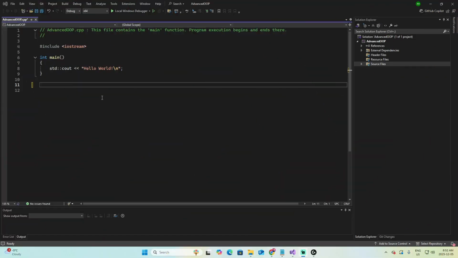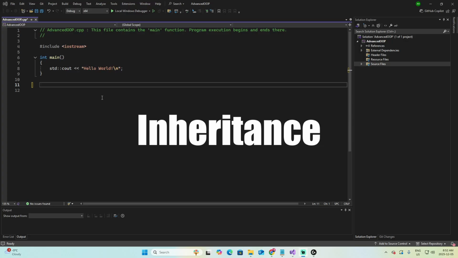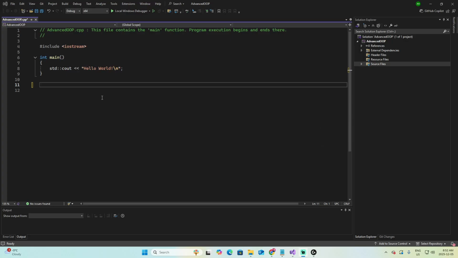Now let's continue. The first concept we're going to cover is inheritance. Imagine you are building a game and you have different types of characters. You have a player, an enemy, a boss. All of them walk, jump, and take damage, but each of them may do it differently. Instead of writing the same code in multiple classes, you put the shared behavior in a single base class, and then let other classes inherit from it. Inheritance means one class receives the properties and functions of another class and can add more on top of it.